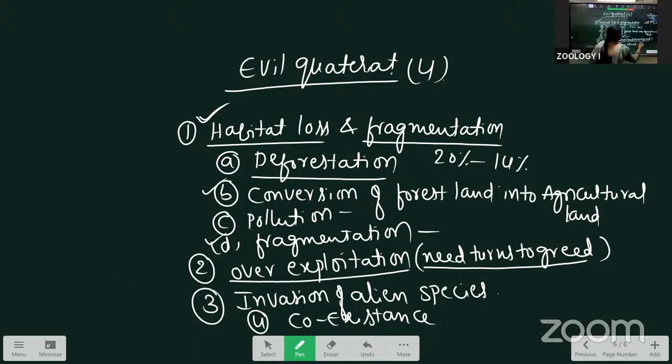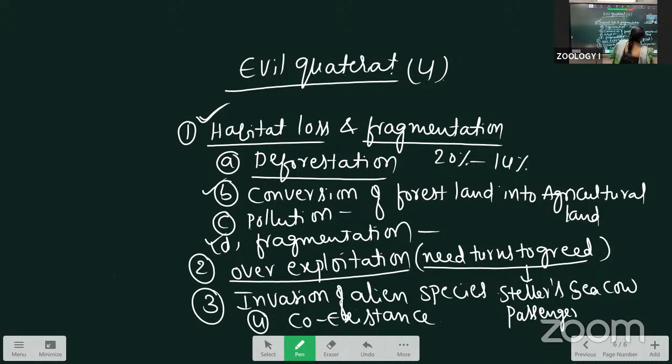Under this, two examples are there: Steller's sea cow and passenger pigeon. These two were used for our purposes. We use them more, that we call overexploitation.